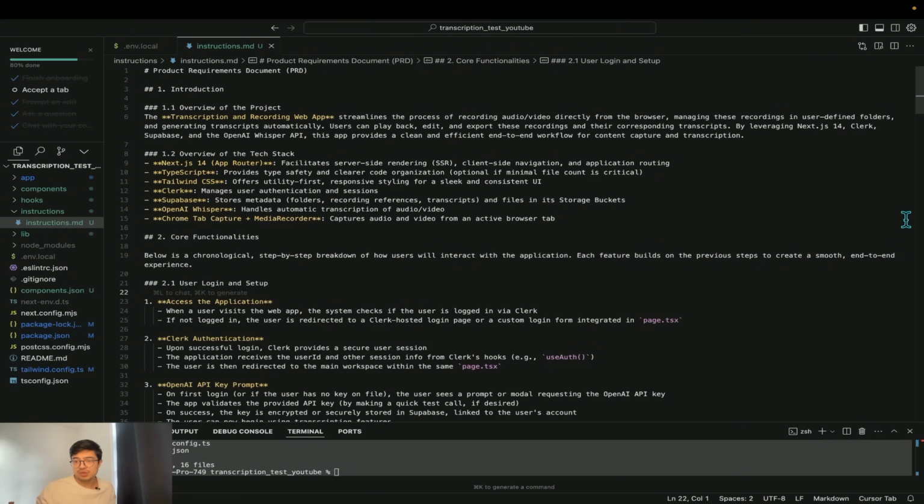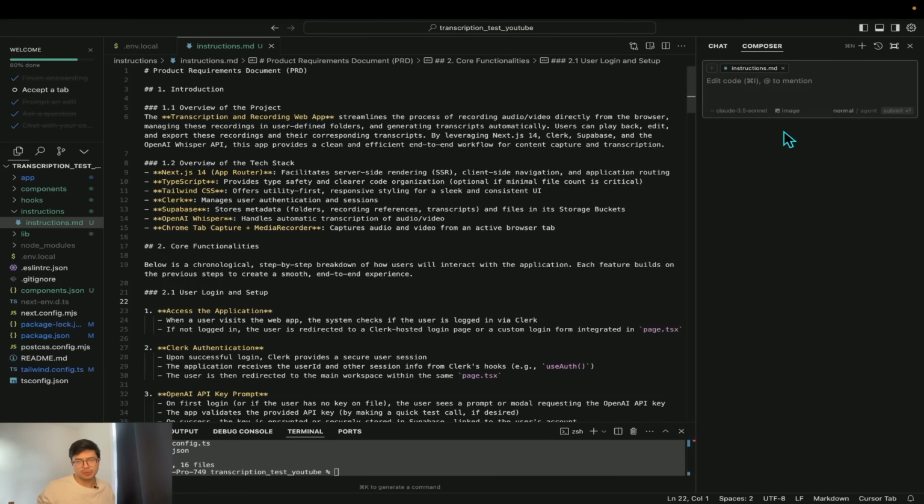If you don't see the composer over here, just do Command I and it should pop up on the right side. I think by default it's on the right side. You have the ability to chat, as I mentioned before, which is meant for having conversations about trying to understand something within your project and providing possible snippets to add in some of your files and so on. And then you have the composer, which is responsible for building, editing, deleting files, and this is what we will be using most of the time.